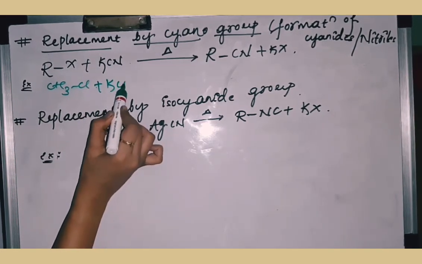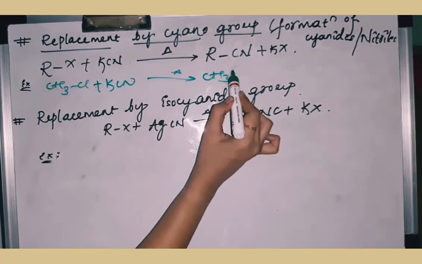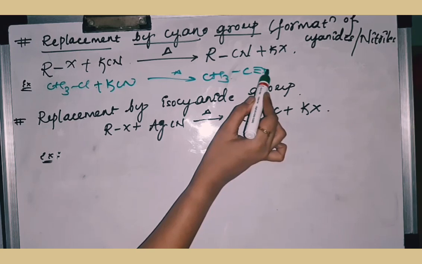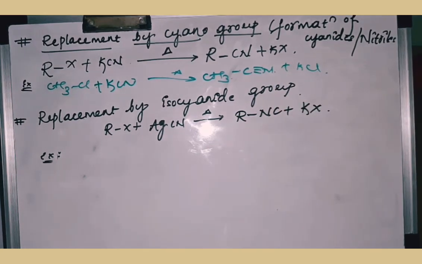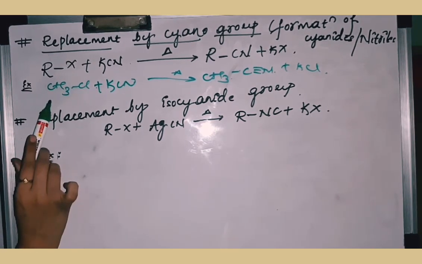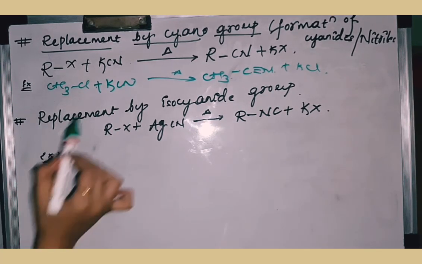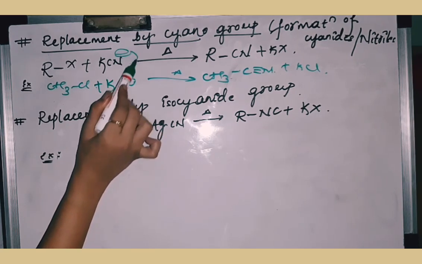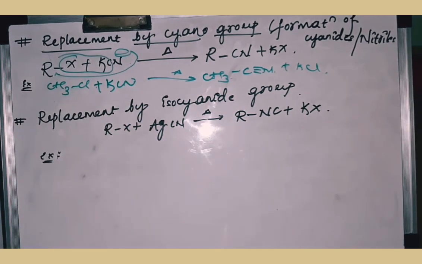The example I can take here is methyl chloride. I react it with potassium cyanide and heat it, and you get CH3-C triple bond N plus KCl. You can practice writing this by taking ethyl bromide or ethyl chloride. Cyanide is the nucleophile here. CN minus will attack R, X leaves, and K will combine with it to form KX.